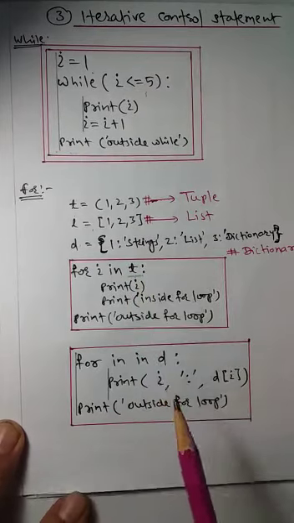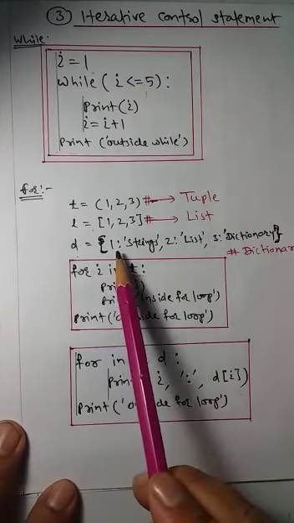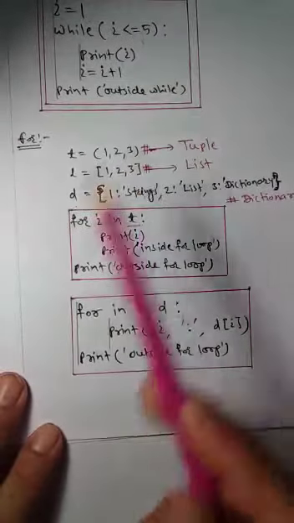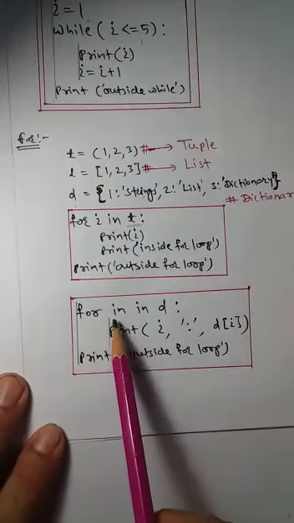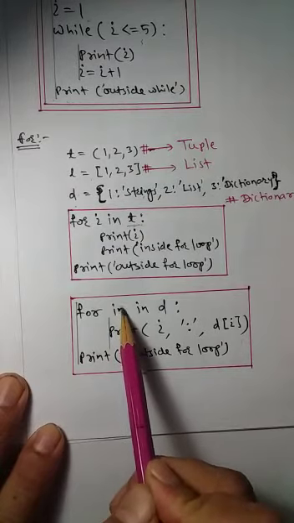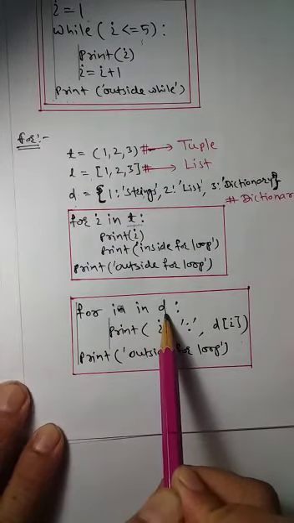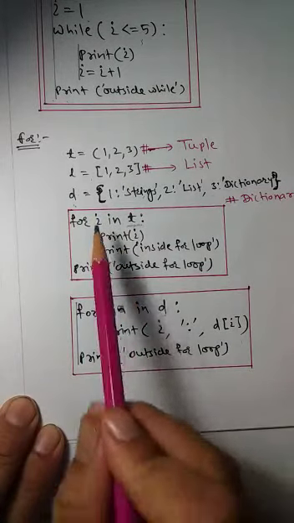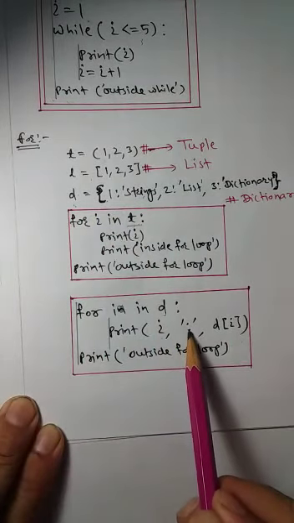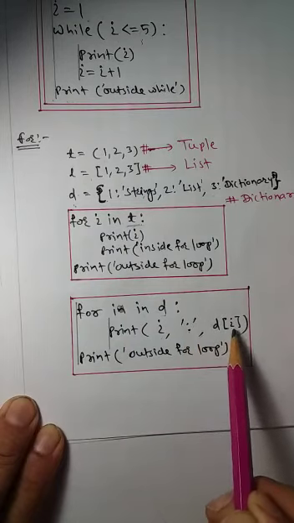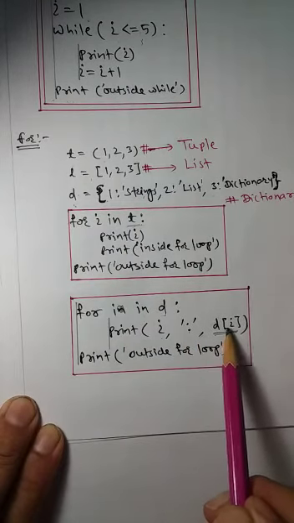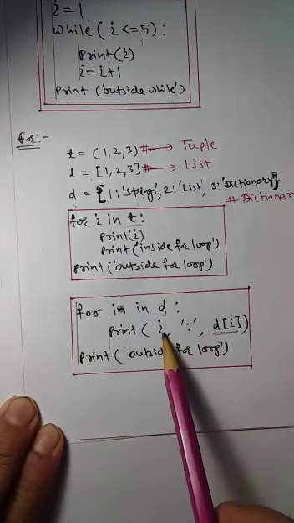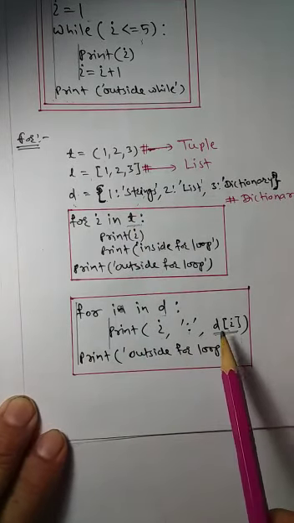The same is applicable for a dictionary, but for a dictionary we have key-value pairs. Now look at how these key-value pairs are iterated. What have we written? For I in D, D for dictionary, print I, that is its key, comma, colon will be printed, comma, D[I], meaning dictionary with I as the key, so the value strings will be printed. So 1 colon string, like this it will print.